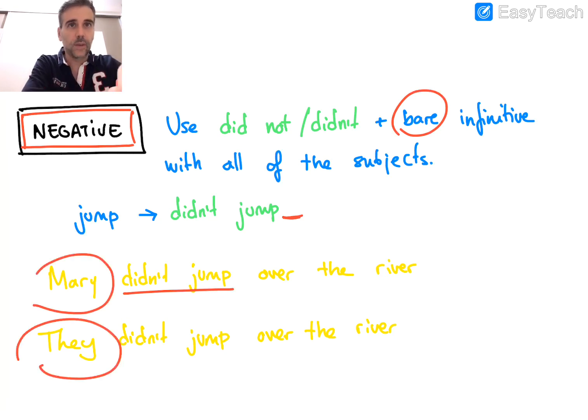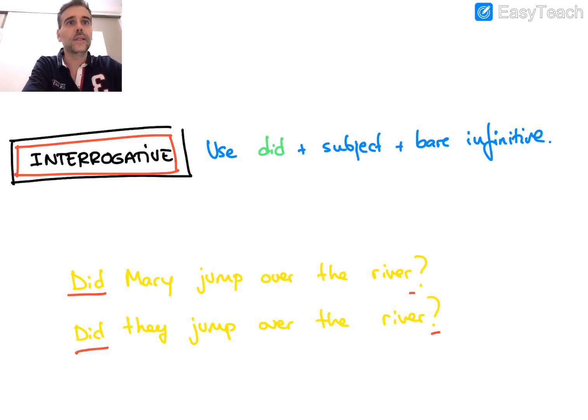No matter if the subject is third person singular or third person plural, it is exactly the same for the past tense. Didn't jump, exactly. No ed here. That's really important. And with the interrogative, exactly the same. We use did, not didn't in this case, plus the subject, plus the verb infinitive. No ed. We do not use the ed.